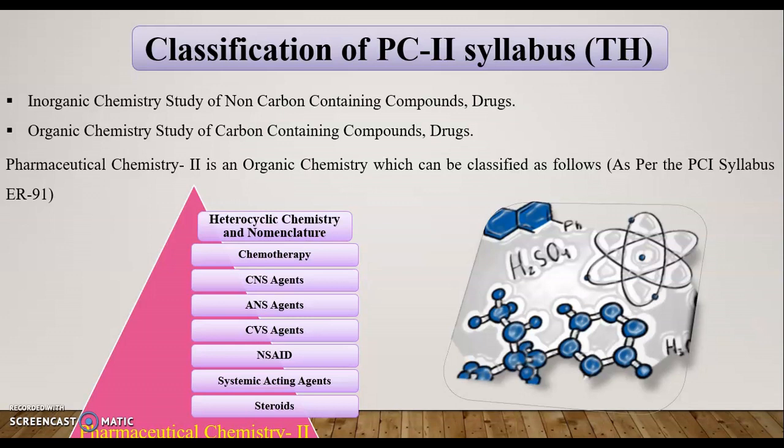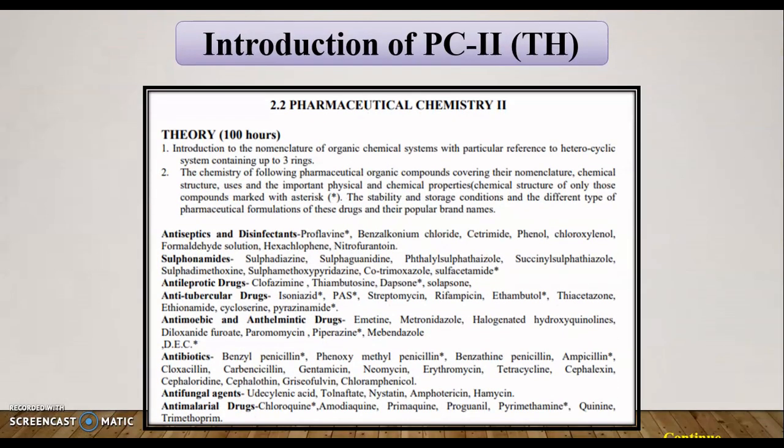The next one is chemotherapy, central nervous system active agents, ANS agents, CVS agents, non-steroidal anti-inflammatory drugs, systemic acting agents, that means systemic circulating agents, that is the blood coagulants or non-coagulants, etc., and steroids.